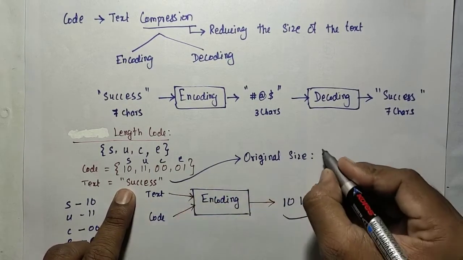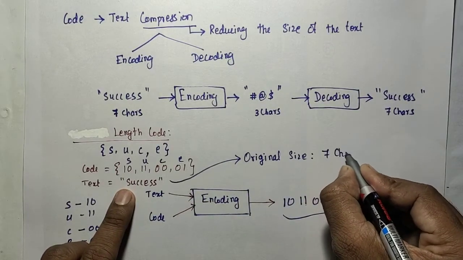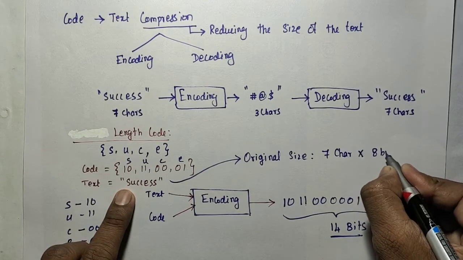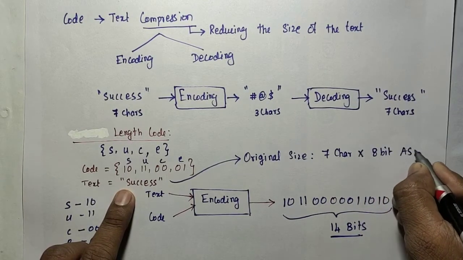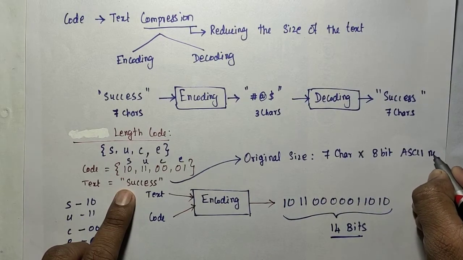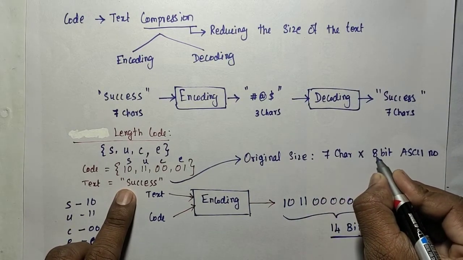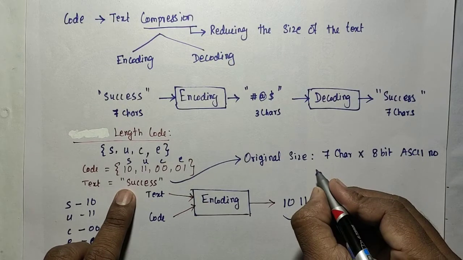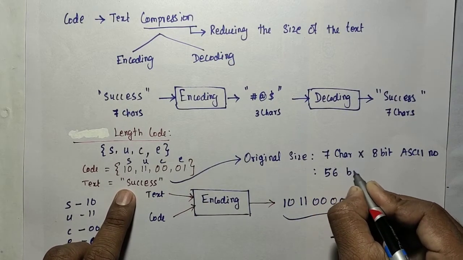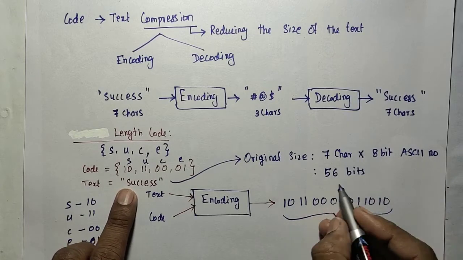So without encoding, the original size: 7 characters, each character 8 bits, the 8-bit ASCII number. So 8 into 7 is 56 bits. So we need 56 bits for representing the original.